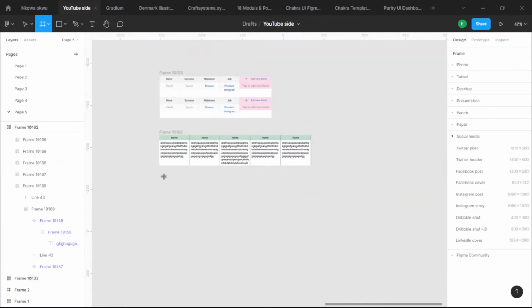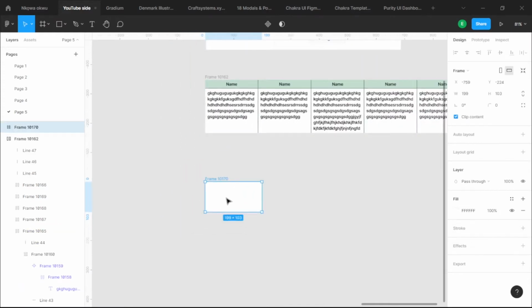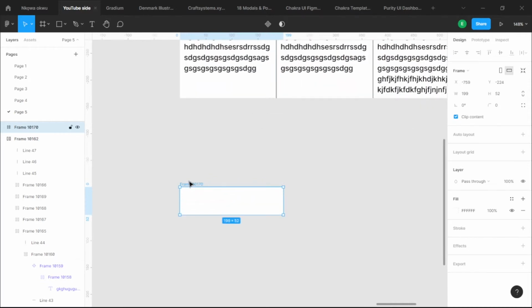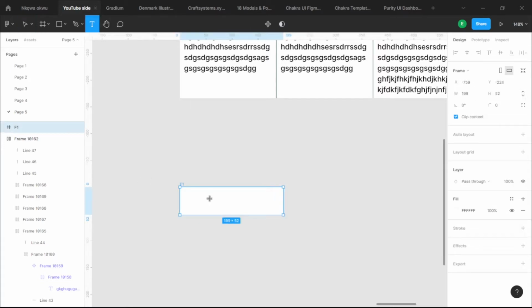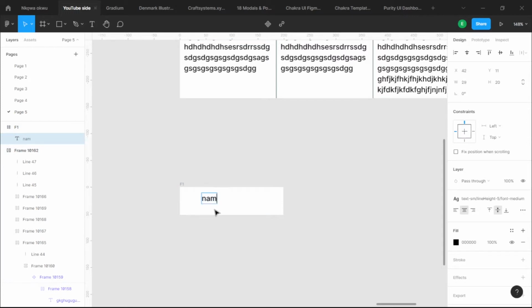The first thing you do is create a frame, any random frame, and any shape. It should be a rectangle. From the rectangle, let's name it F1. F1 means frame 1. I'm going to add a text in F1, and that text is going to be name. Then I'm going to centralize it inside F1 by holding Alt and hitting V and H on my keyboard, and then everything is going to be centralized inside F1.